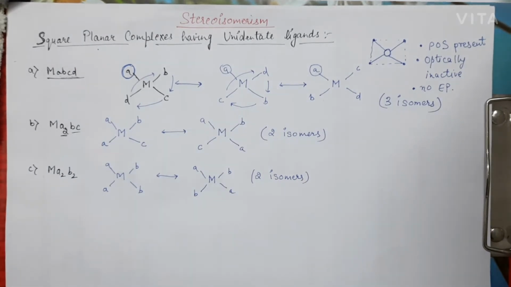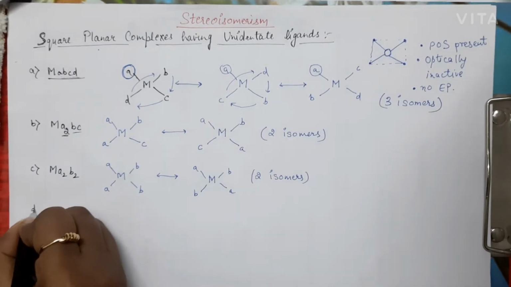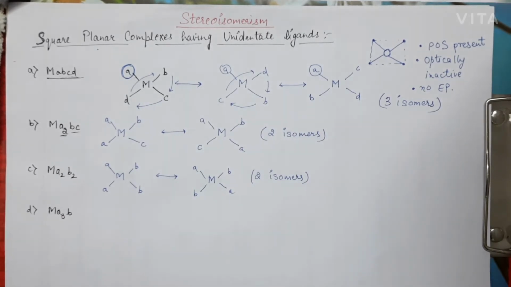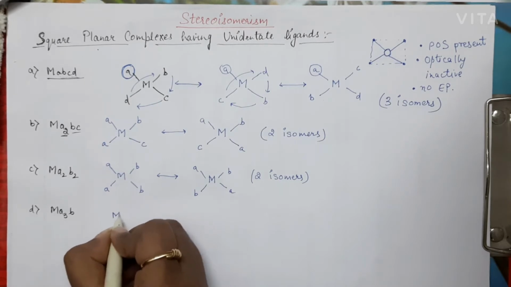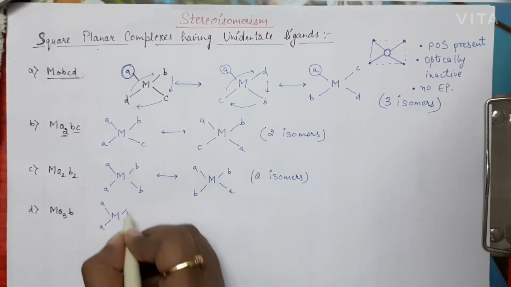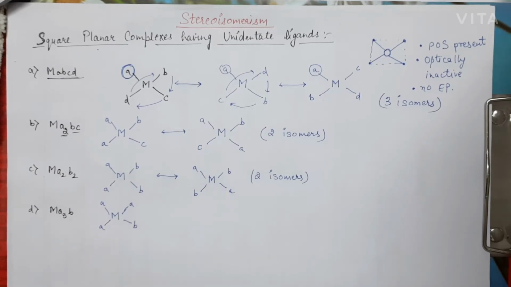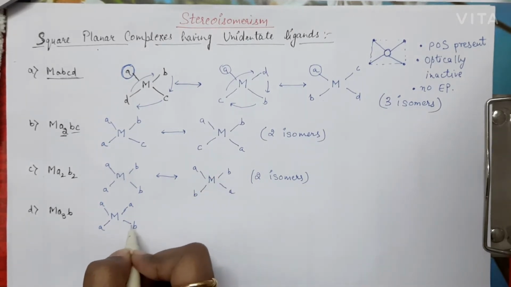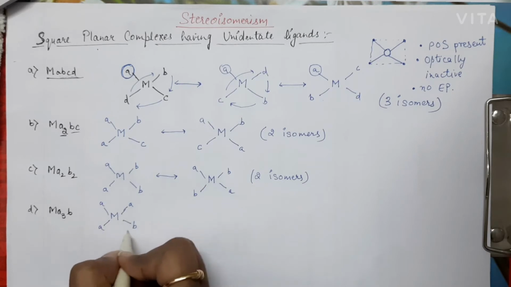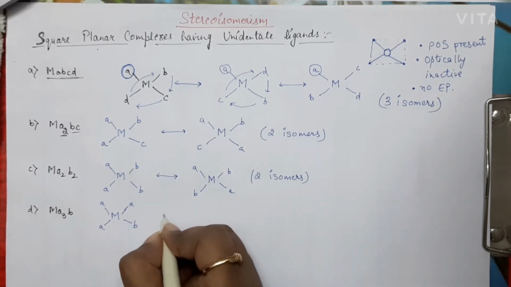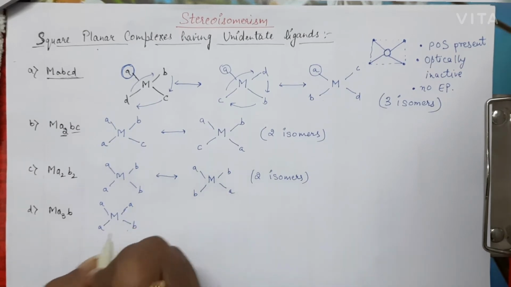Now we'll move on to the next type, the MA3B type. Here we have this B, and this B is surrounded by 3 A, this A and this A. There is no other possible isomer, so it has only one isomer.